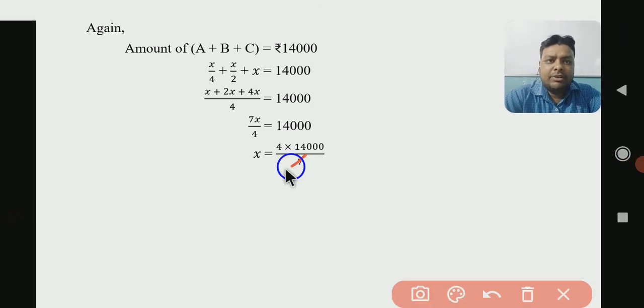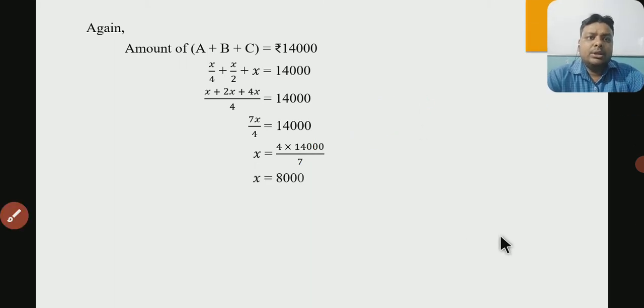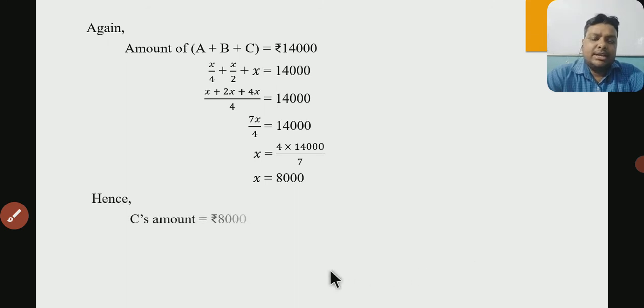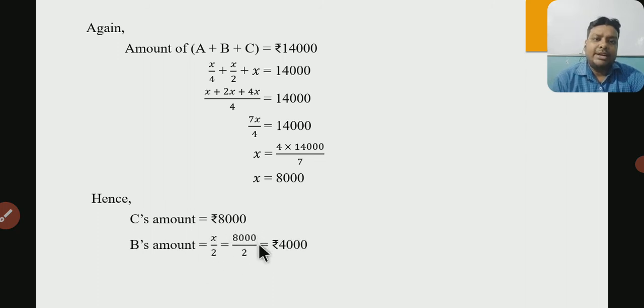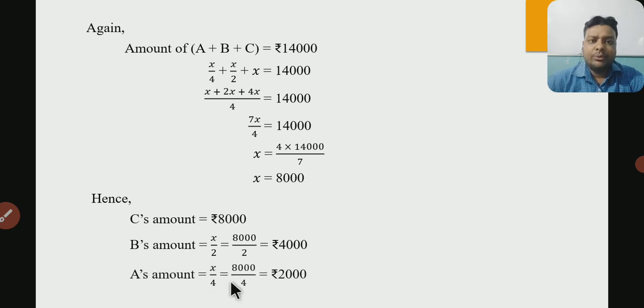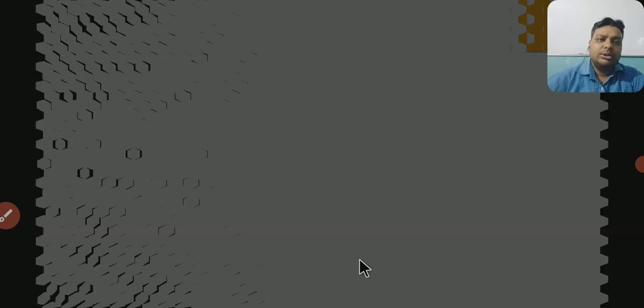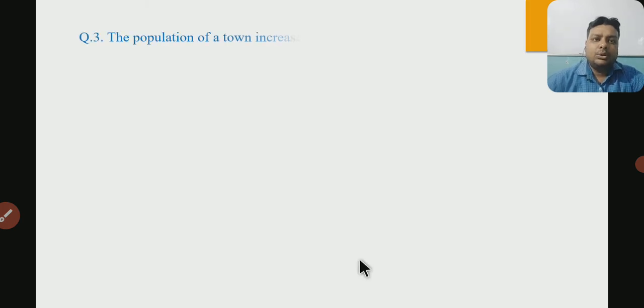Now let's solve it. 7 twos are 14. It means 2,000. So 2,000 into 4. It will be 8,000. Okay. So now hence we can say C's amount will be rupees 8,000. B's amount will be X by 2, that is 8,000 by 2, that is 4,000, and the amount of A will be X by 4, that is 8,000 by 4, that is 2,000. Altogether it is 14,000. Okay. So I hope that you all have understood. So now students, let's see question number 3.